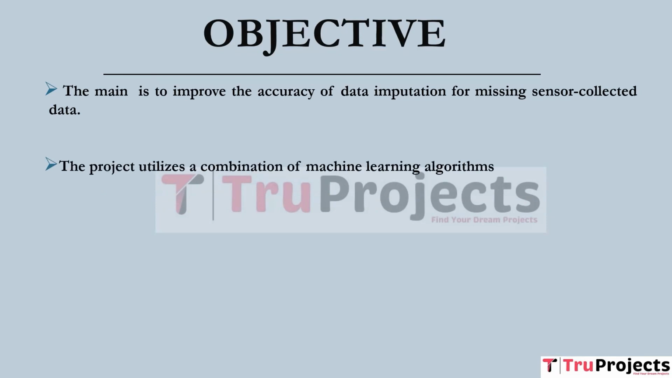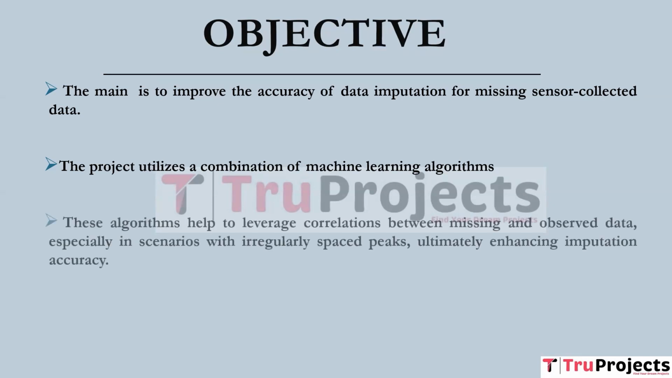The project utilizes a combination of machine learning algorithms, including decision trees, k-nearest neighbor, which is KNN, support vector machine, which is SVM, multi-layer perceptron, which is MLP, gradient boosting, linear regression, random forest, and voting regression for data imputation. These algorithms play a crucial role in reshaping and imputing the sensor data effectively. They help in leveraging correlations between missing and observed data, especially in scenarios with irregularly spaced peaks, ultimately enhancing imputation accuracy.